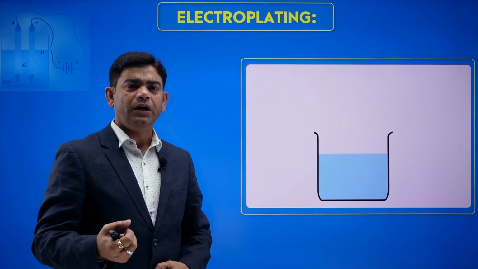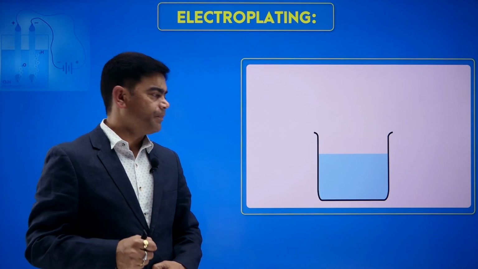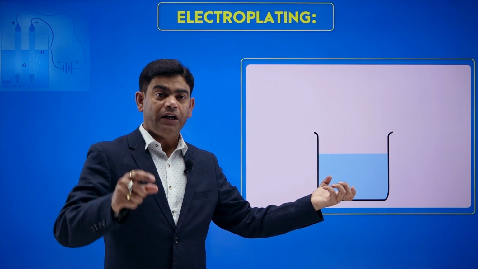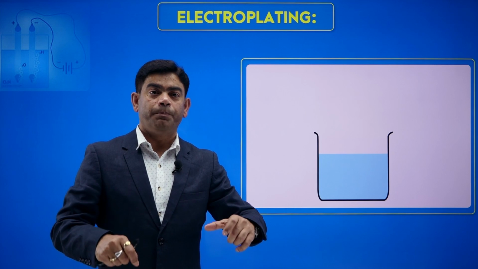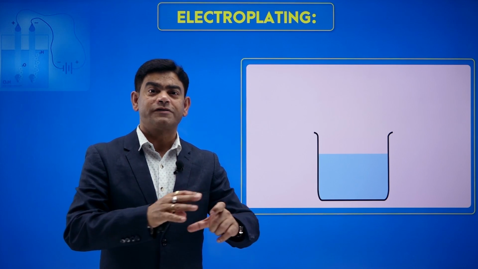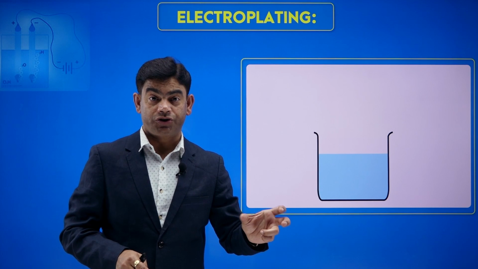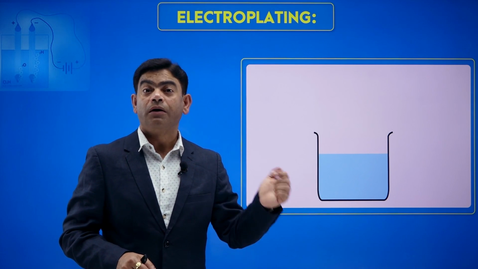One thing we have to keep in consideration is that the solution we are taking as an electrolyte should be a salt of the same material. Suppose I am thinking of a silver coating, then this solution has to be a silver salt solution. If I need a coating of copper, then this solution should be a copper salt.